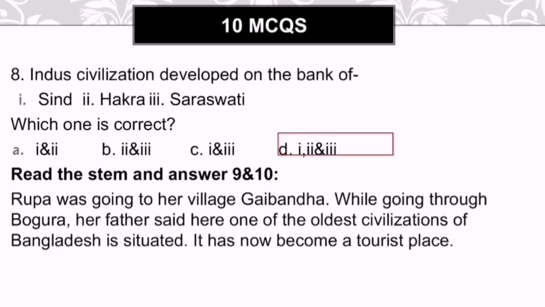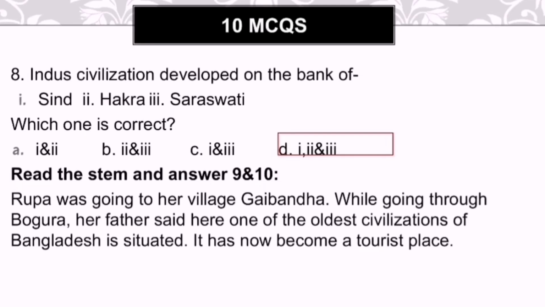Options are given: 1 and 2 for the option A, option B 2 and 3, option C 1 and 3, and option D 1, 2 and 3. You can already see the answer is given on the screen. The answer will be all of them, that is option number D. Indus civilization developed on the banks of all of the rivers, right? Like Sindh, Hakra and Saraswati.